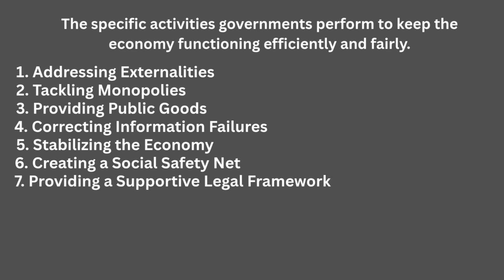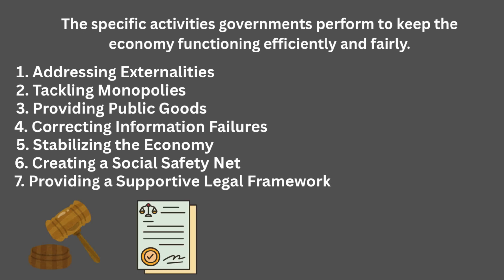7. Providing a supportive legal framework. Finally, for any market to function, we need rules. That's where a legal framework comes in. Governments protect property rights, enforce contracts, resolve disputes, and prevent fraud and unfair practices. Example: a company relies on courts to enforce a supplier contract. Without that assurance, business deals would collapse.